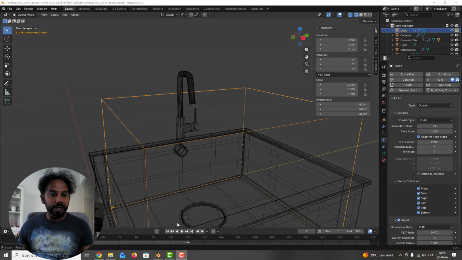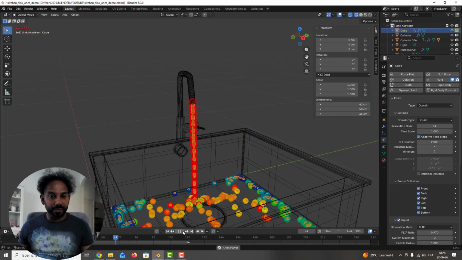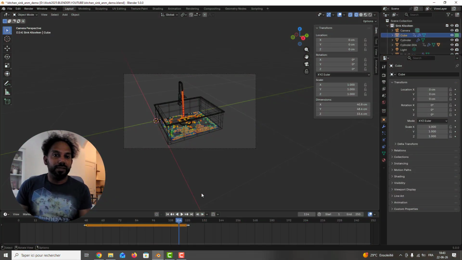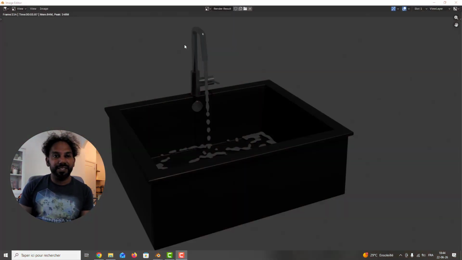So now I can show you the animation. So I press play. And it will give that. I have just opened the sink, and after the water is just flowing, but I don't cover the other parts. It's just to show you for this tutorial. And you can see the nice result here.